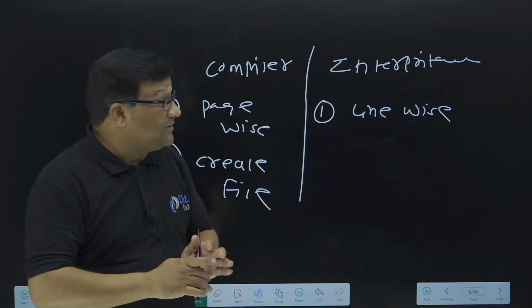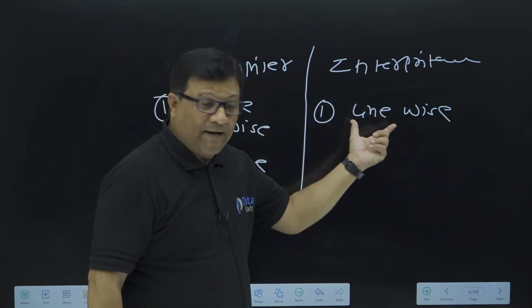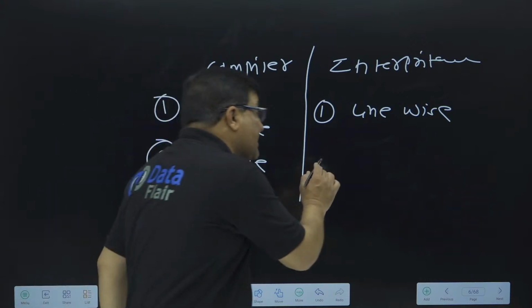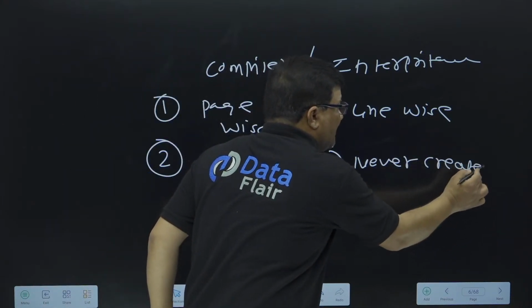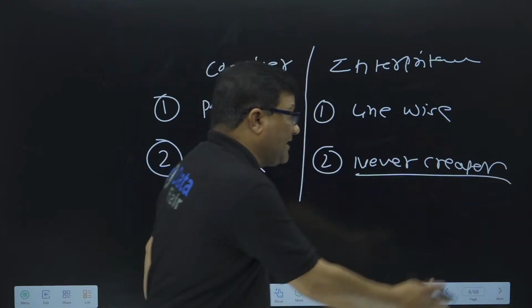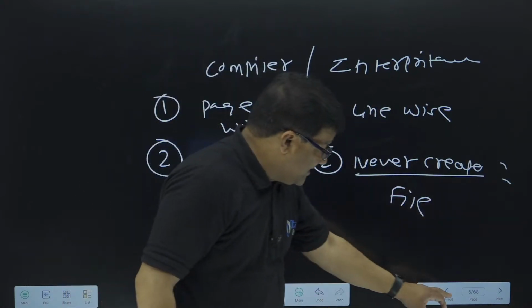So see, these are the characteristics of a compiler. It is a page wise compilation. For an interpreter, it is line by line. A compiler always creates a file. An interpreter never creates a file, right? Once an interpreter translates any code, it never creates a file, right? Now see the execution, right?